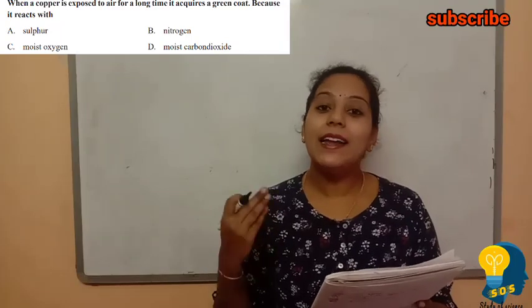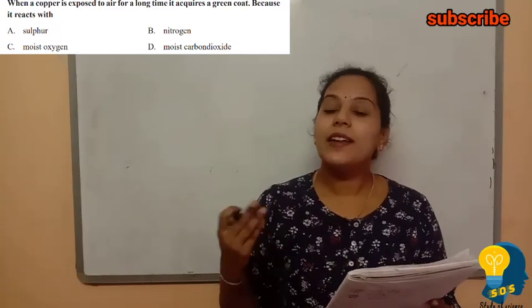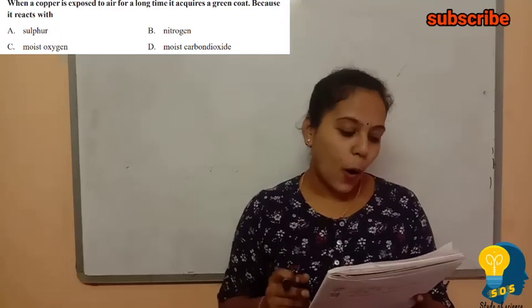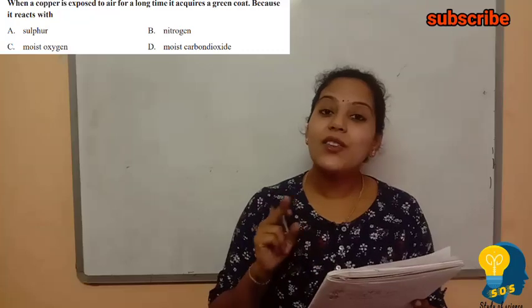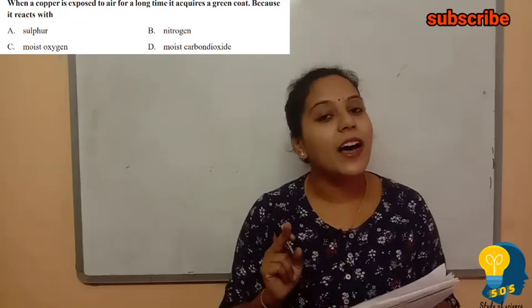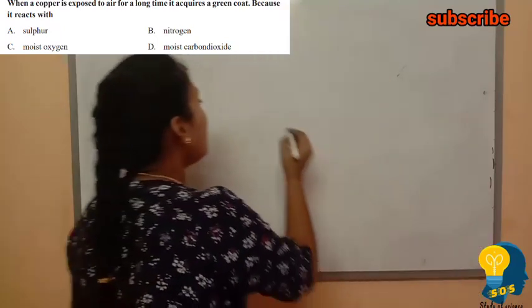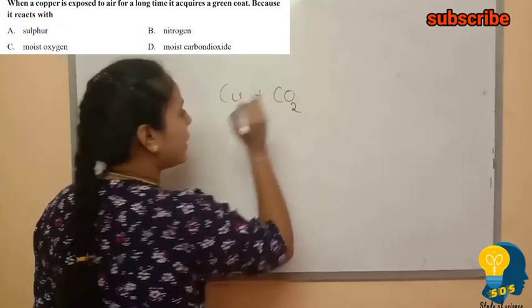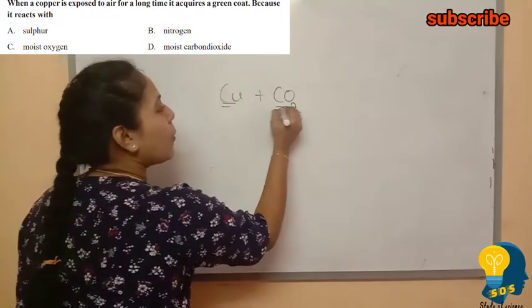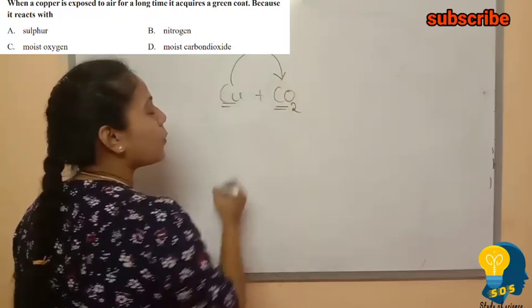The first question is: when copper is exposed to air for a long time, it acquires a green coat because it reacts with what? The options given here are sulfur, nitrogen, moist oxygen and moist carbon dioxide. It is very easy to answer. When copper reacts with moist carbon dioxide, what happens?